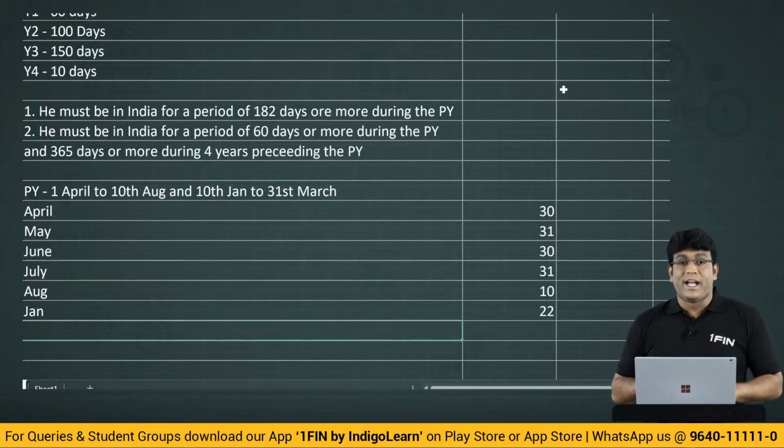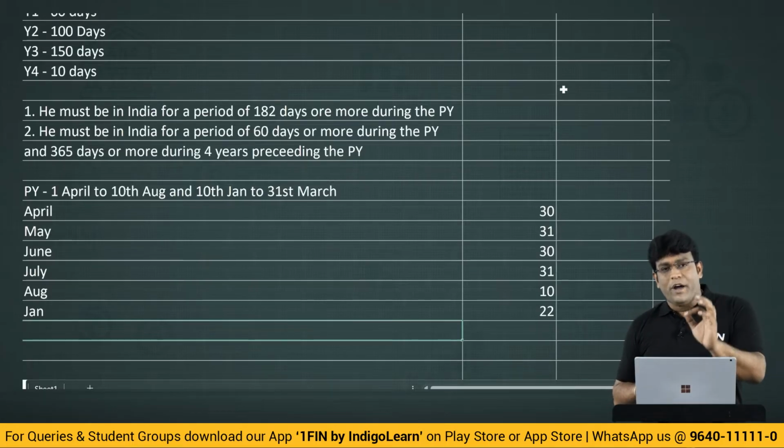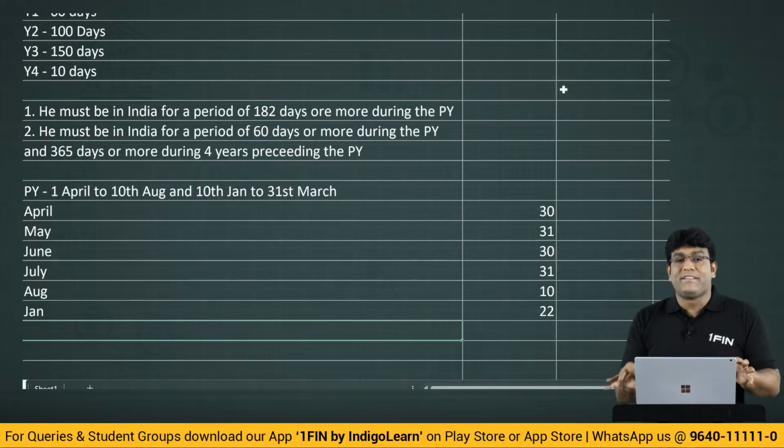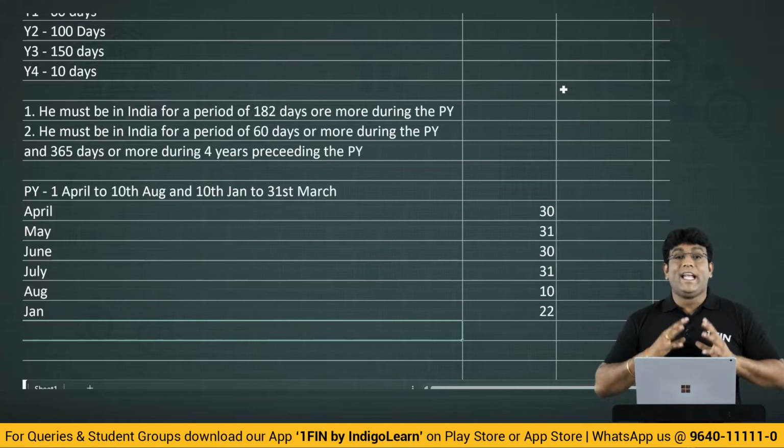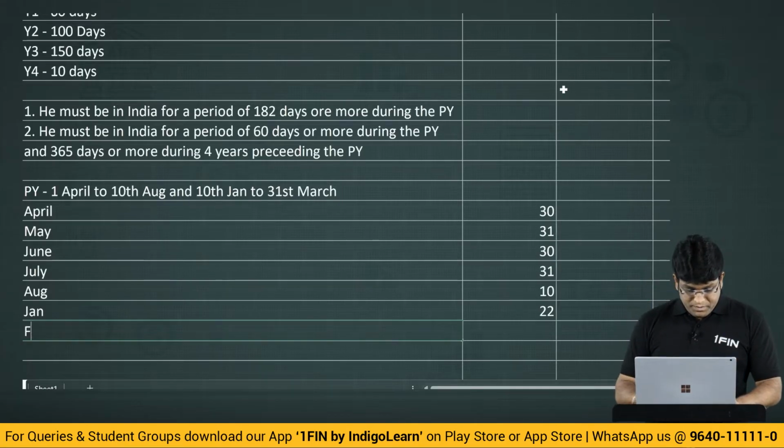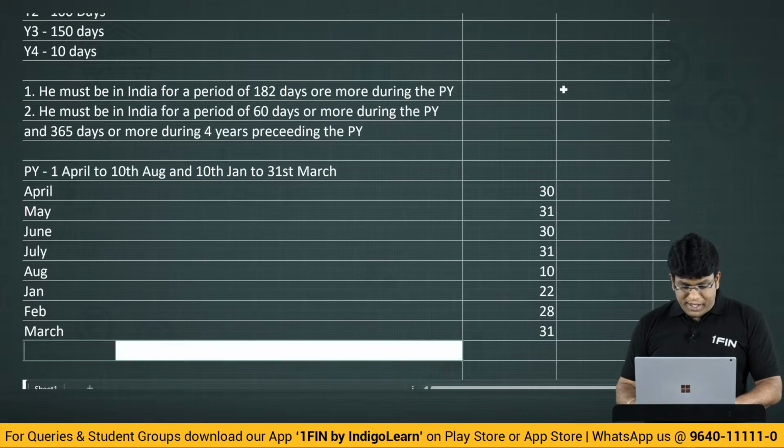Exactly, because you have to understand that he has returned on 10th of January. That means on 10th January, he is in India only. Whatever time he returned, day of coming, day of going is always included. Next. February, how many days is there? 28 days. March, again 31 days.